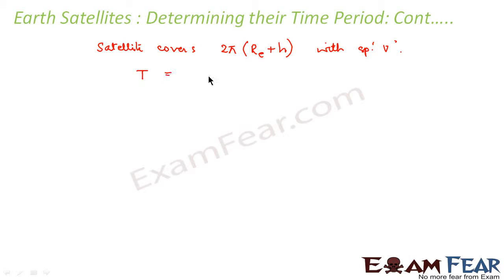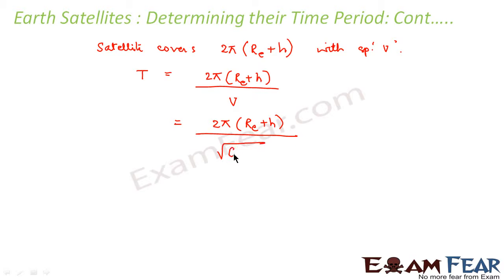Therefore, the time period would be equal to 2 pi Re plus h, that is the total distance traveled, divided by the velocity v. So this will be equal to 2 pi Re plus h divided by root over G Me into root over Re plus h.